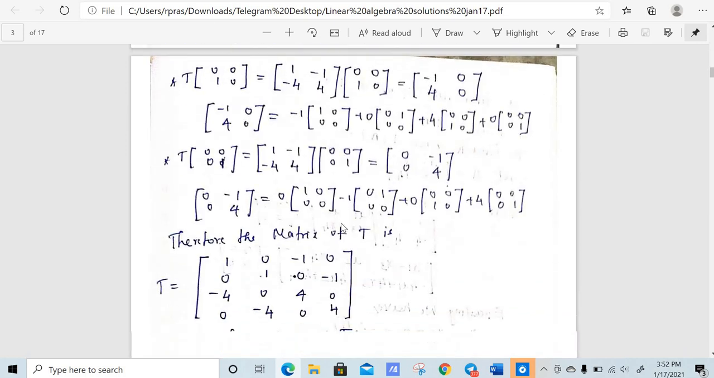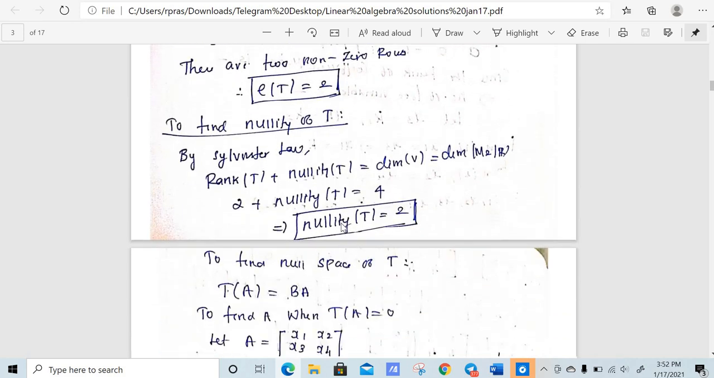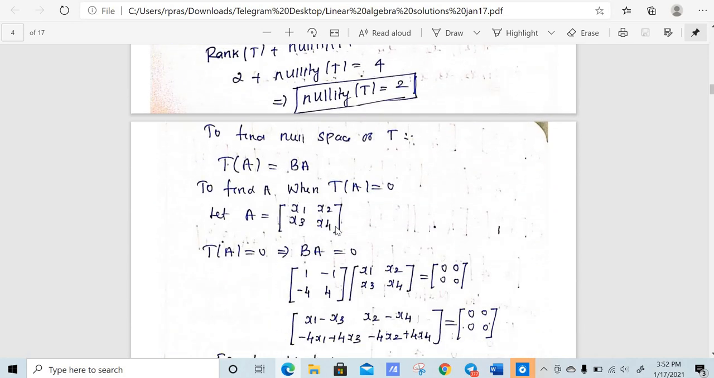So we need to find A. Let us assume A to be equal to x1, x2, x3 and x4. Now we need to find all those A which are mapped to 0. That is T of A is equal to 0. So BA is equal to 0. B is given: 1 minus 1 minus 4, 4. Times x1, x2, x3, x4 is equal to 0, 0, 0, 0. Now we just make a matrix multiplication and equate.